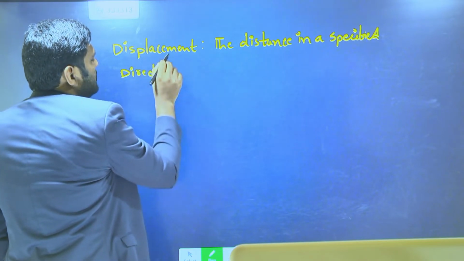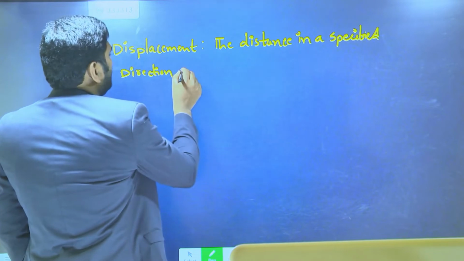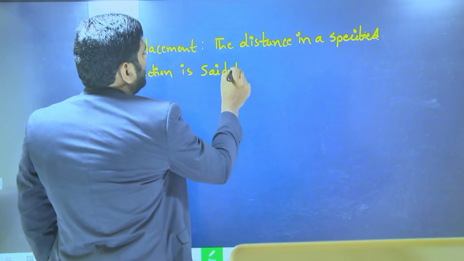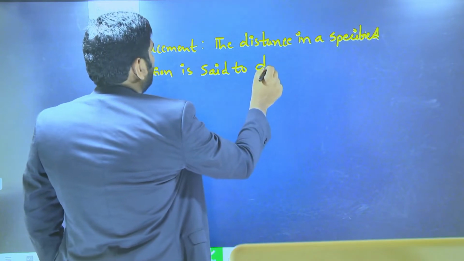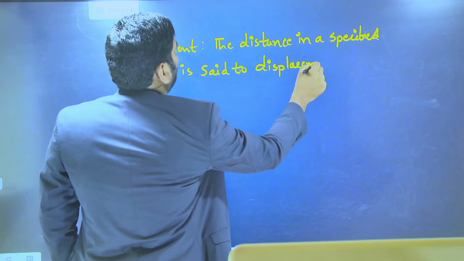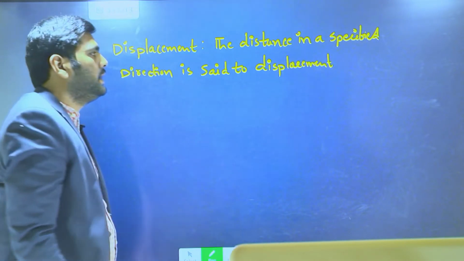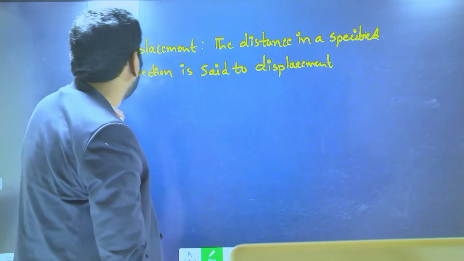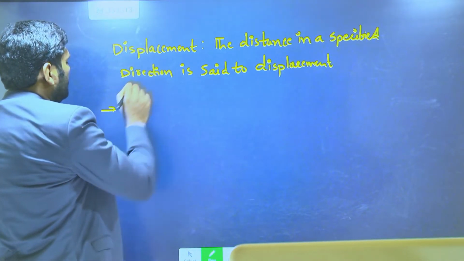The distance in a specified direction is said to be displacement. And in another way also we can define it: